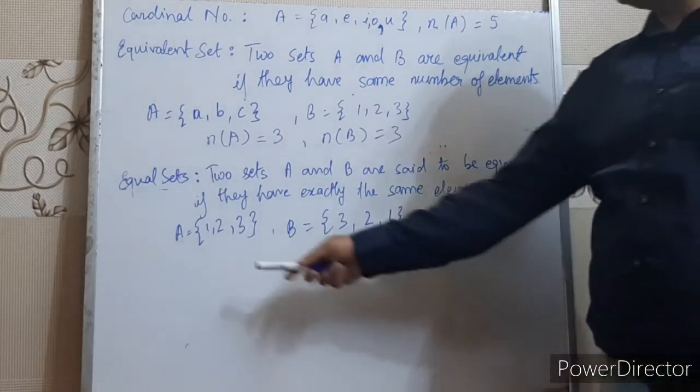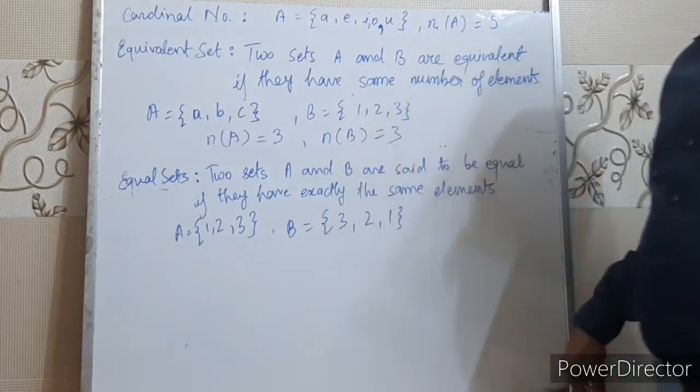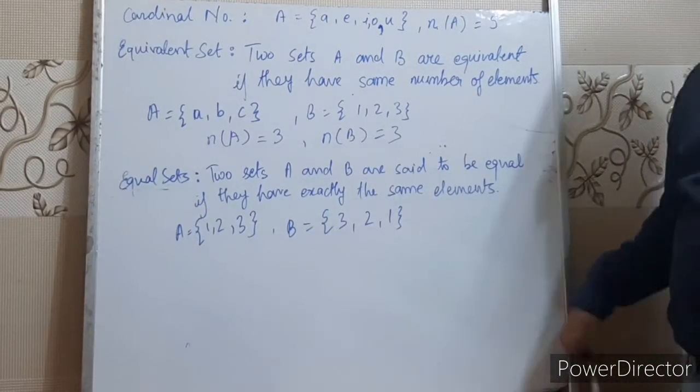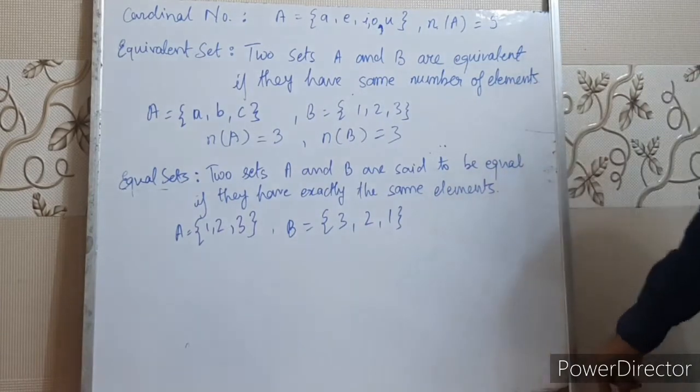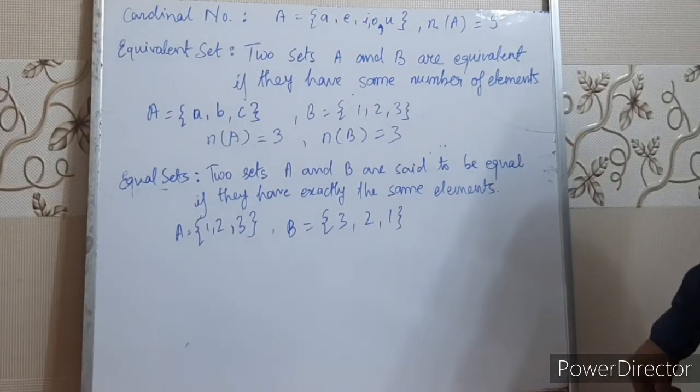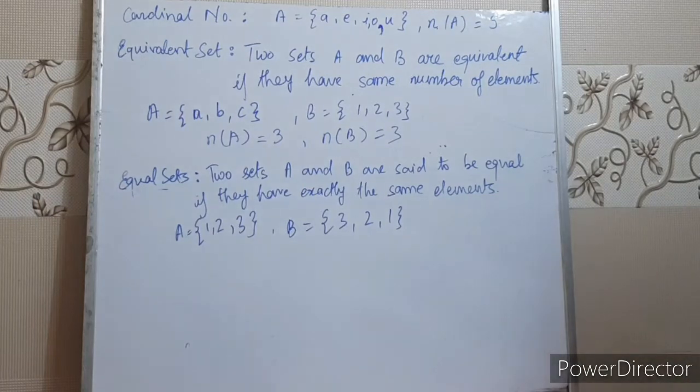So here you can see that set A has elements 1, 2, 3. Here set B has elements 3, 2, 1. So both the sets have the same elements. So we can say that here A and B are equal sets. Right children? Note down.